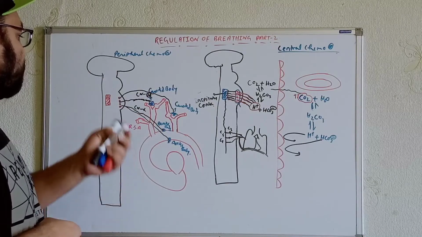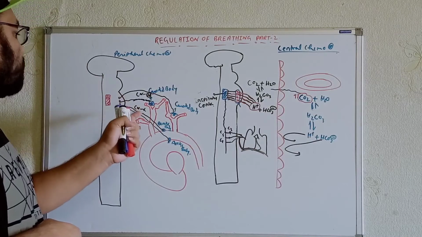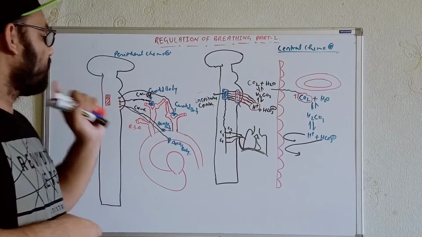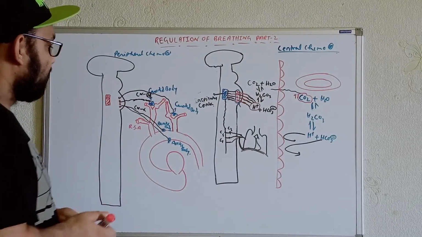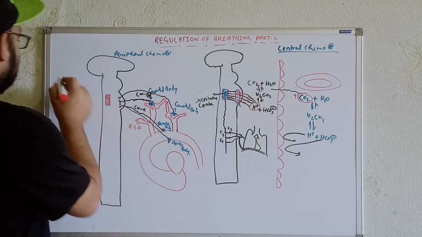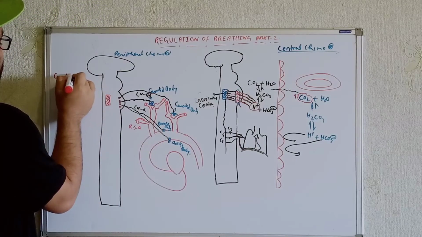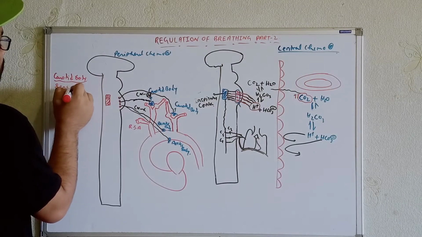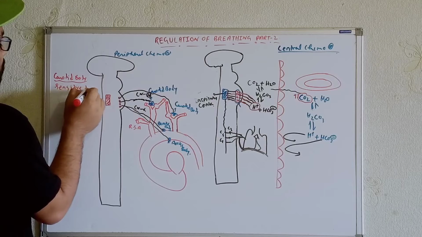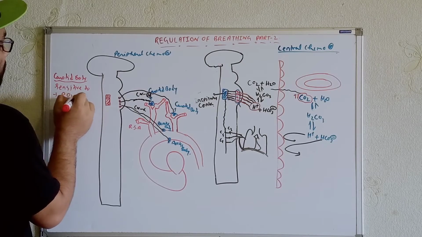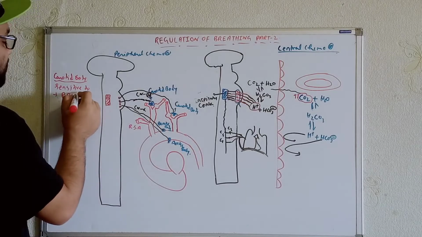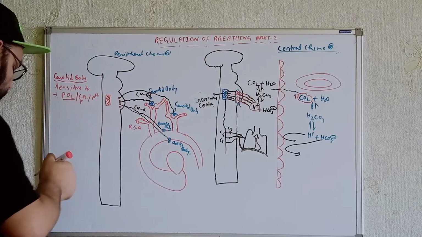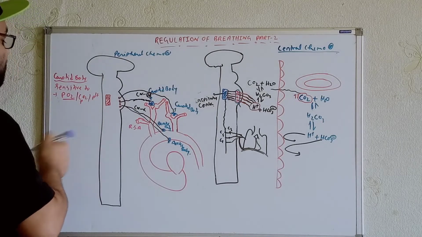These carry signals for whatever chemical changes occur within the blood, and they are sent over here. Now try to understand, in terms of the carotid body, that basically they are sensitive to the partial pressure of oxygen. They are also less sensitive to carbon dioxide, the partial pressure of carbon dioxide, and pH. But most importantly, they are sensitive to the partial pressure of oxygen.